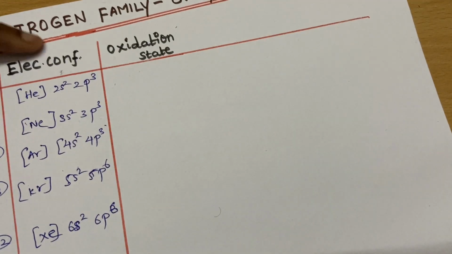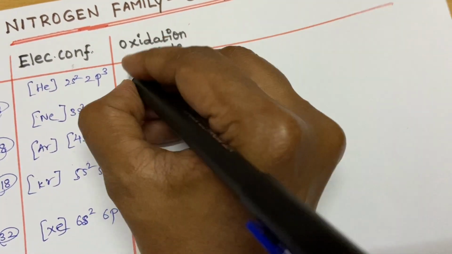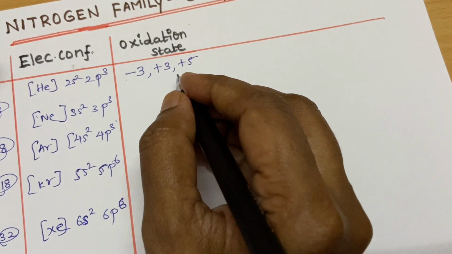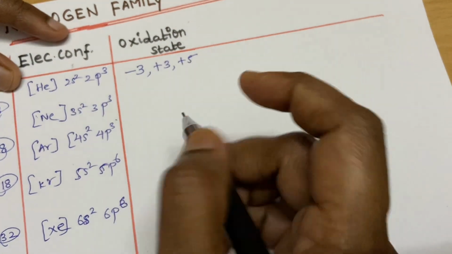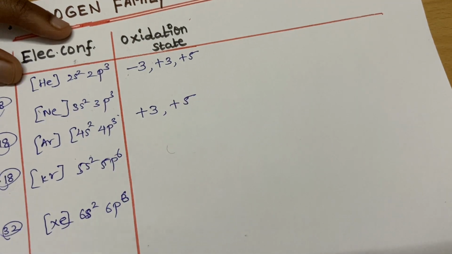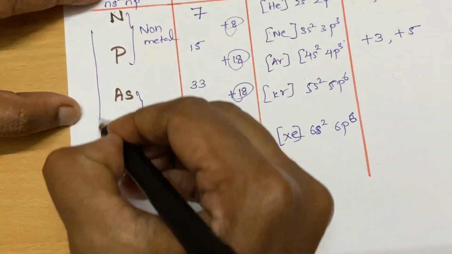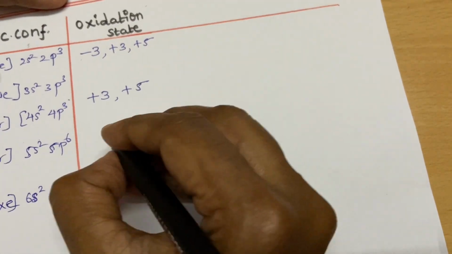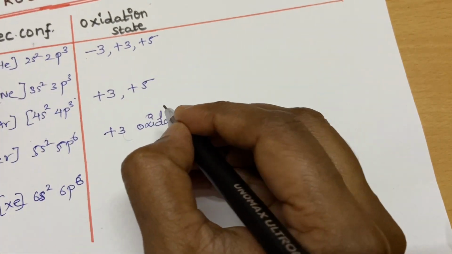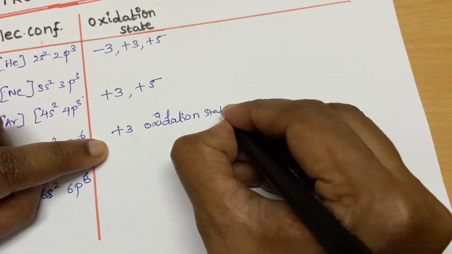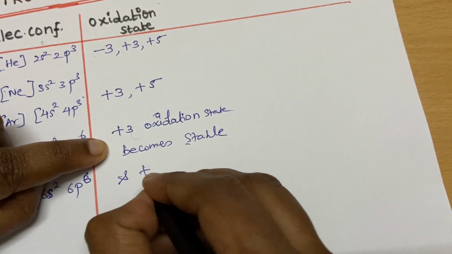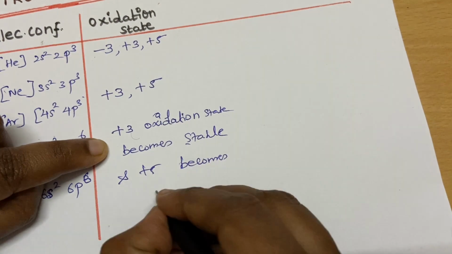So what is the oxidation state? The common oxidation states shown by nitrogen are -3, +3 and +5. Apart from that, it will show +2 and +4 also. The rest of the elements will show +3 and +5. One important concept is there while moving down the group, and based on this concept, a lot of questions they will ask. While moving down the group, the +3 oxidation state becomes stable, and +5 becomes unstable.